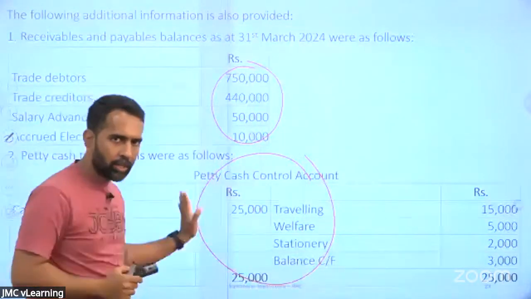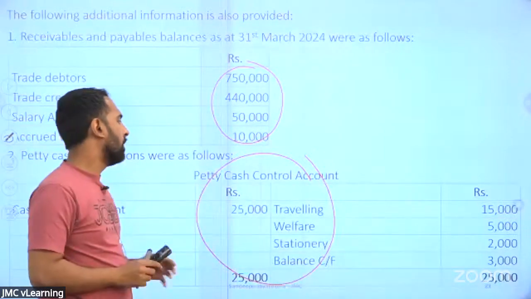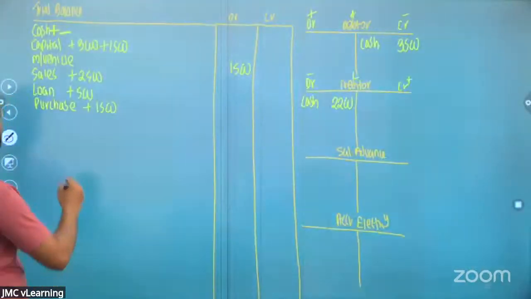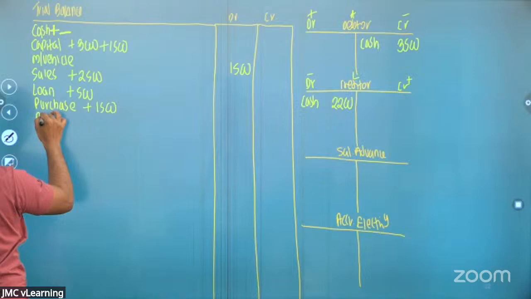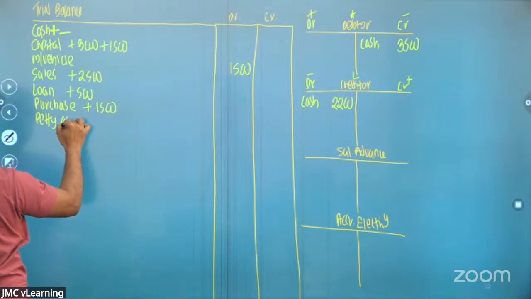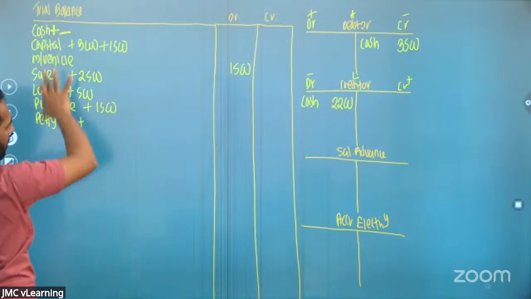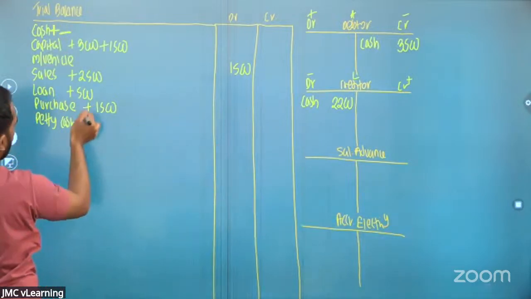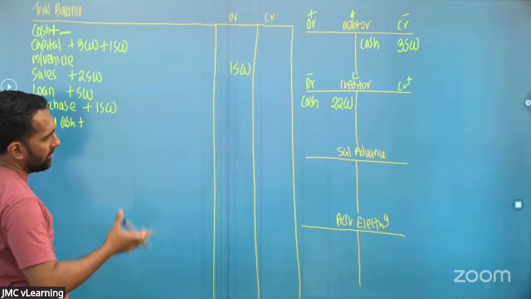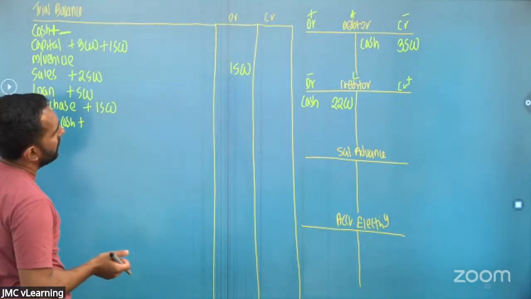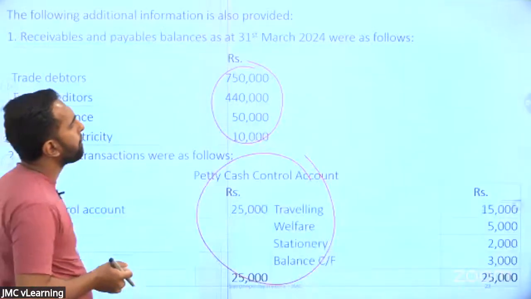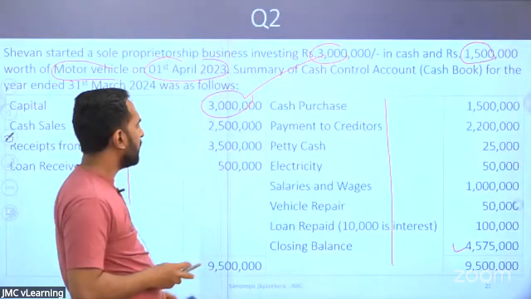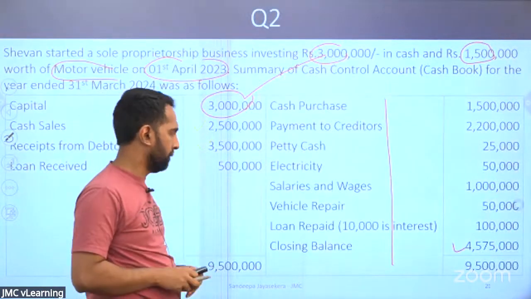Since there's a petty cash account, I'm not going to prepare the petty cash account. So cash comes down and the petty cash goes up. But I'm not going to put the figure. End of the day, I'll be taking the closing figure. Right? Since the T account is already there, nothing for us to worry. Then look at the next one, electricity.